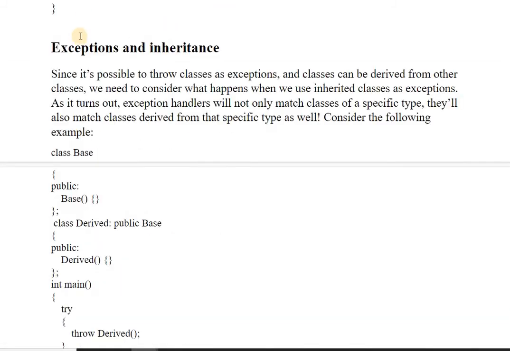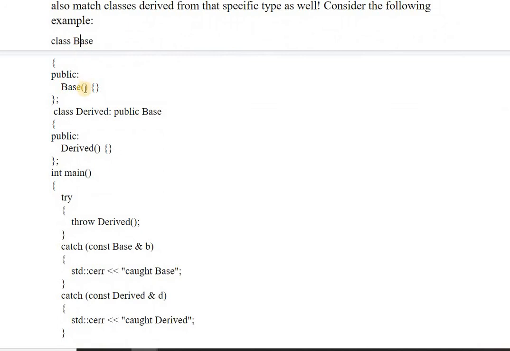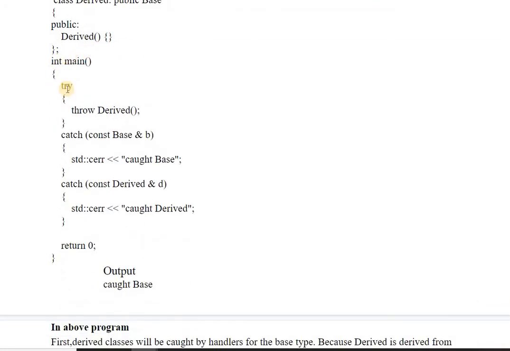Okay, so we can also write exceptions for the base classes and derived classes. Since it is possible to throw classes as exceptions and classes can be derived from other classes also, we need to consider what happens when we use inherited classes as the exceptions. So this is the example. We have one base class constructor. This is the derived class derived from the base class. The main function contains a try block, which is throwing the derived class as an exception.